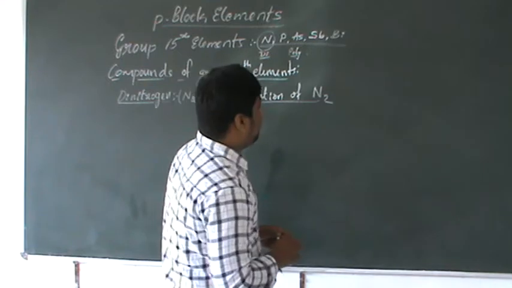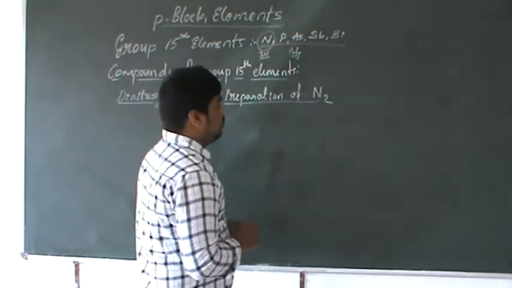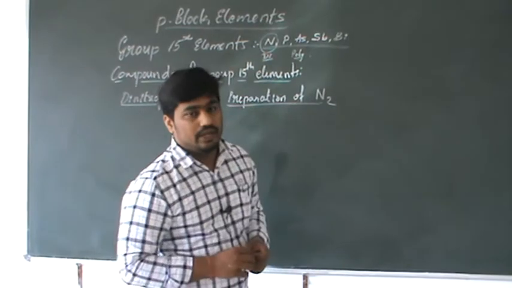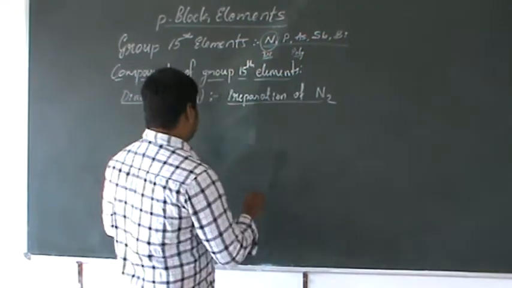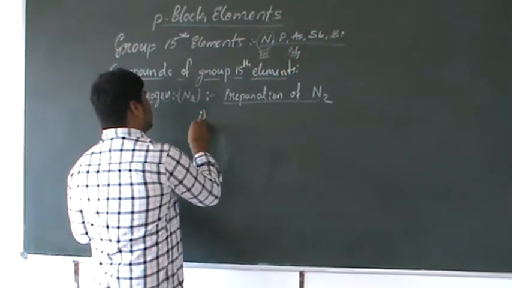The laboratory preparation of dinitrogen is using ammonium chloride. That is the first method of preparation.